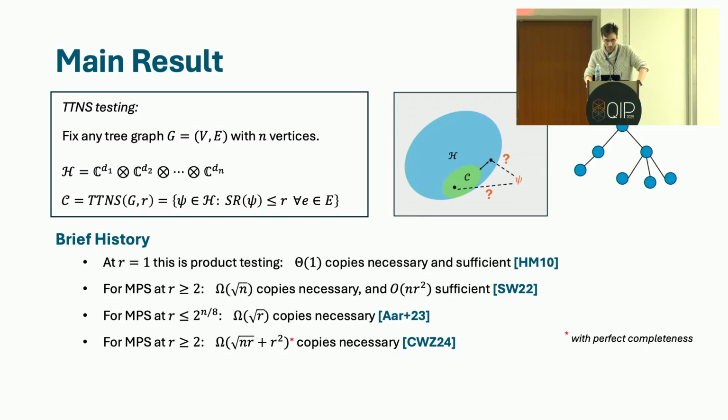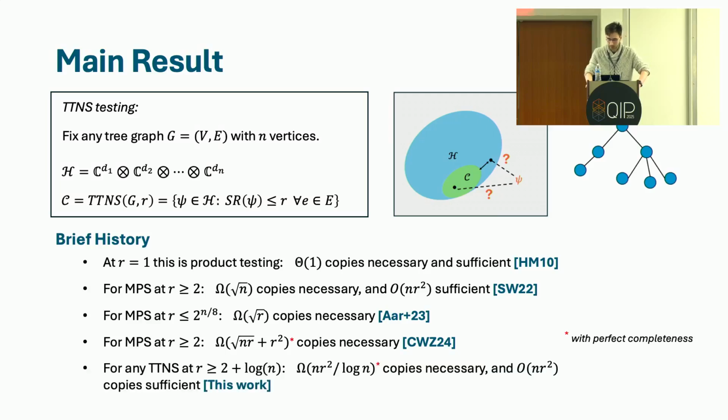After this paper, there were a couple of follow-up papers which tried to close this roughly quadratic gap between the upper and lower bound. So in 2023, there is this paper on quantum pseudo-entanglement where one of their many corollaries was an improved lower bound on this task as a function of the bond dimension. And then in 2024, there was another follow-up work by Chen, Wang, and Zhang, which improved this bound a bit further. But notice that the scaling as a function of the number of qubits in your system remained square root.